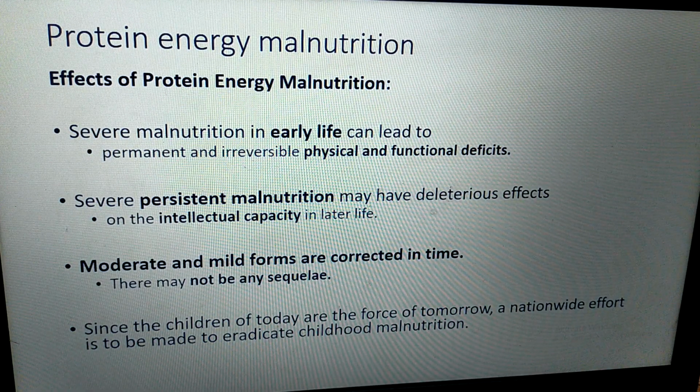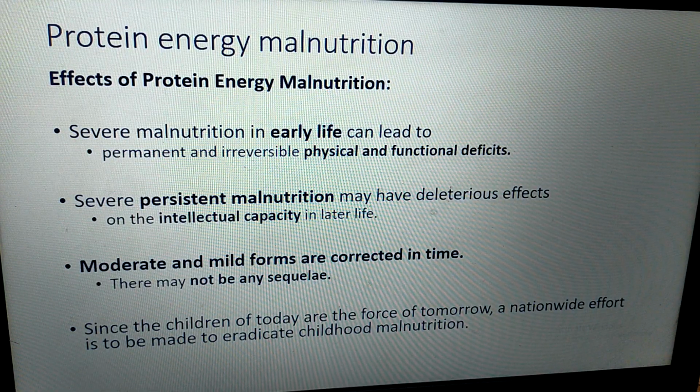Severe malnutrition in early life can lead to permanent and irreversible physical and functional deficit. So these are the effects of protein energy malnutrition. Severe persistent malnutrition may have a deleterious effect on intellectual capacity in later life.